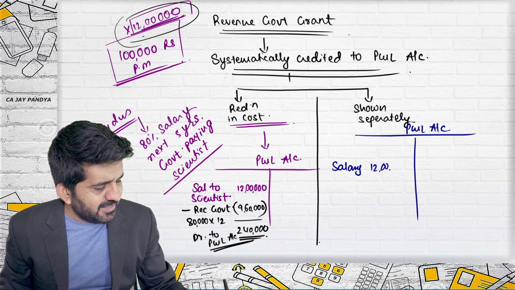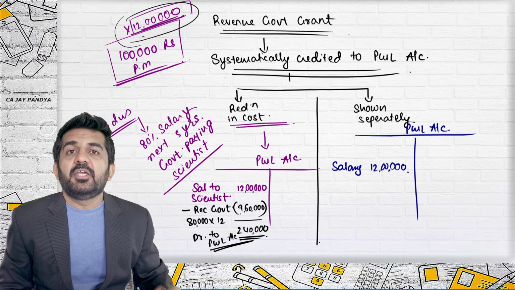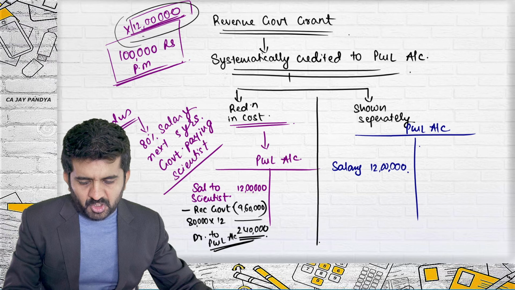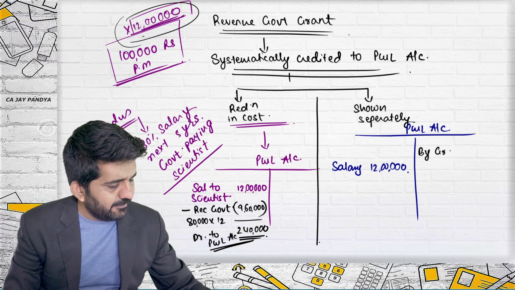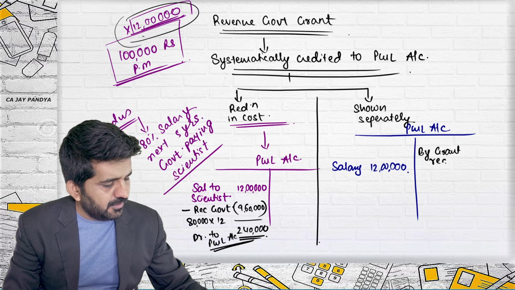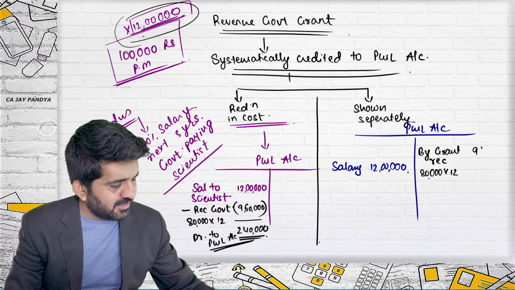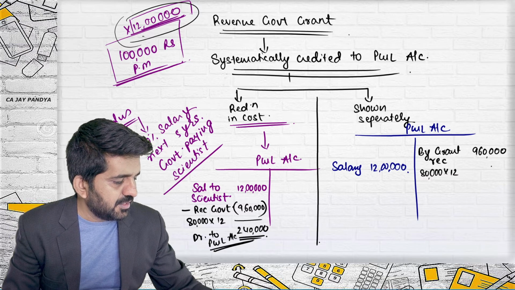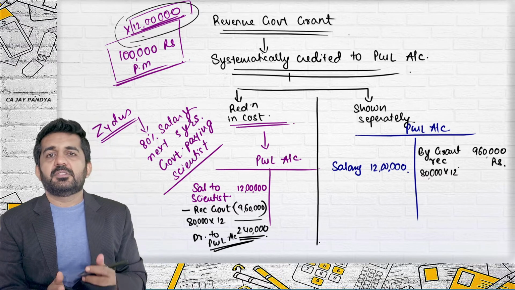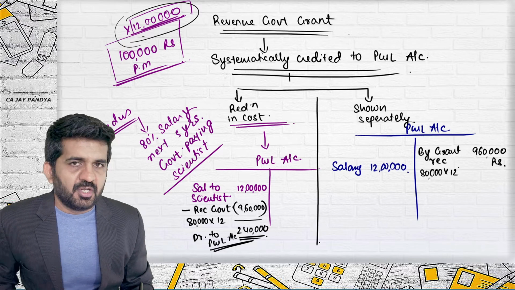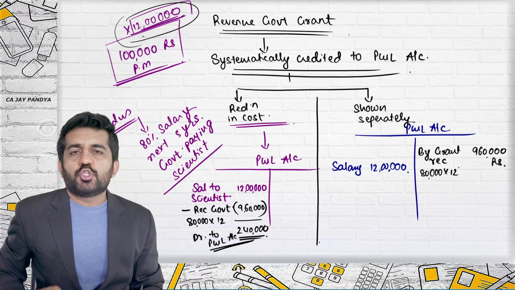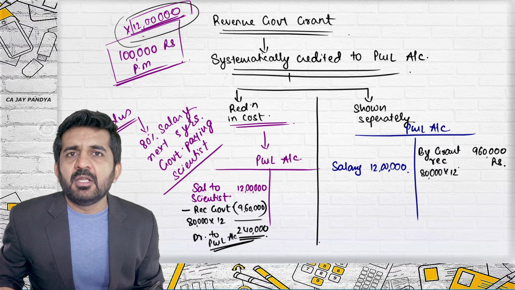Salary is 12 lakhs. Instead of reducing it from cost, we are writing it on the credit side as grant recognized. How much grant have we received? 80,000 into 12, that is 9,60,000. Two ways of recording revenue grants. Reduce it from cost, or show it separately in the profit and loss account.